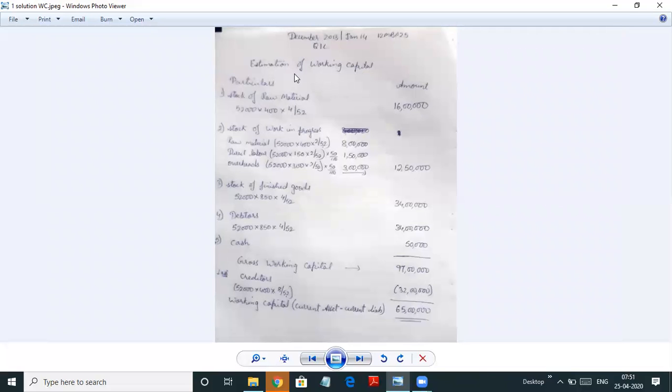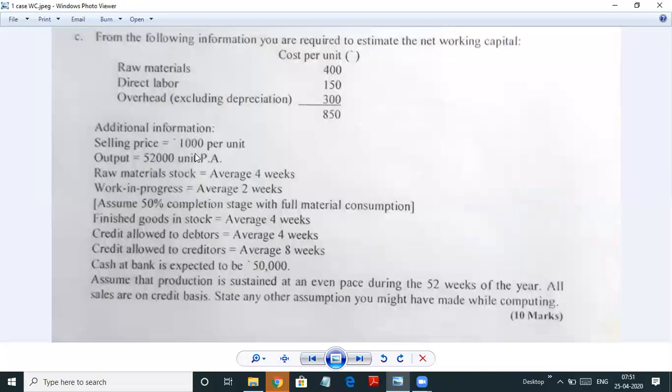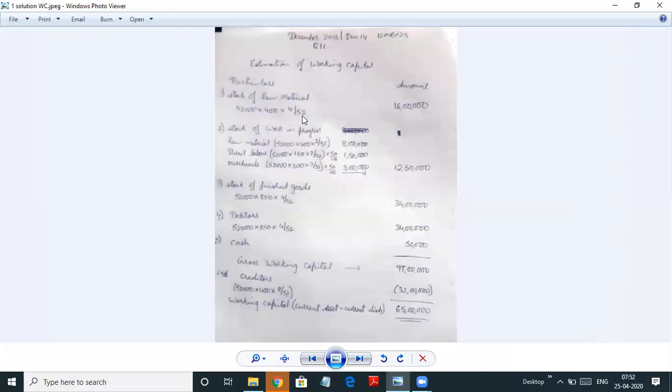We have to first find the total cost of raw material and then multiply it with the number of weeks it is in stock. So if you see the question, we are manufacturing 52,000 units, the output is 52,000 units, and the raw material cost per unit is 400. So when I do 52,000 into 400, I get the total cost of raw material. And raw material, in stock, it remains only for 4 weeks. So total cost into 4 weeks divided by 52 weeks.